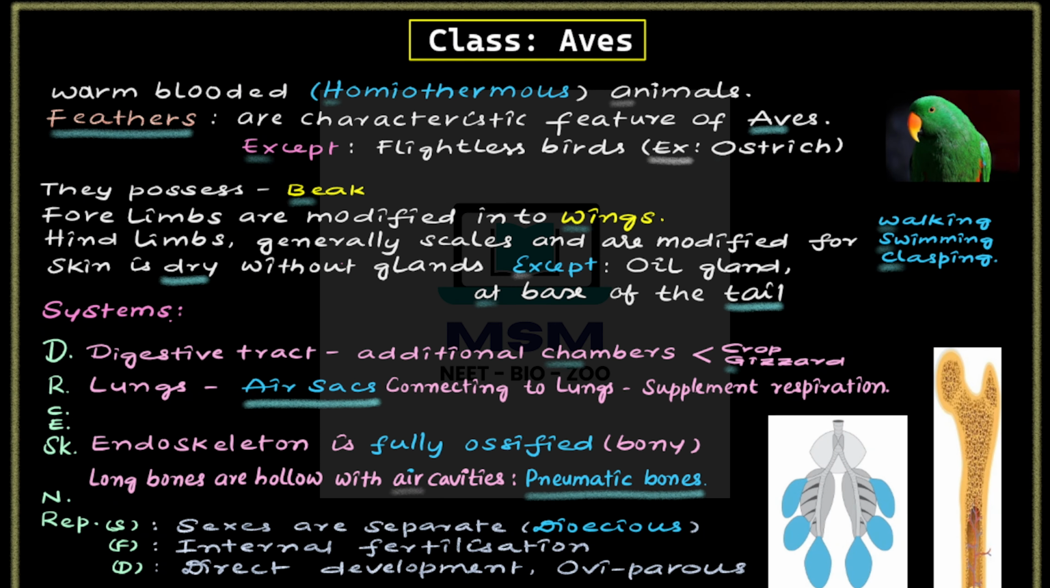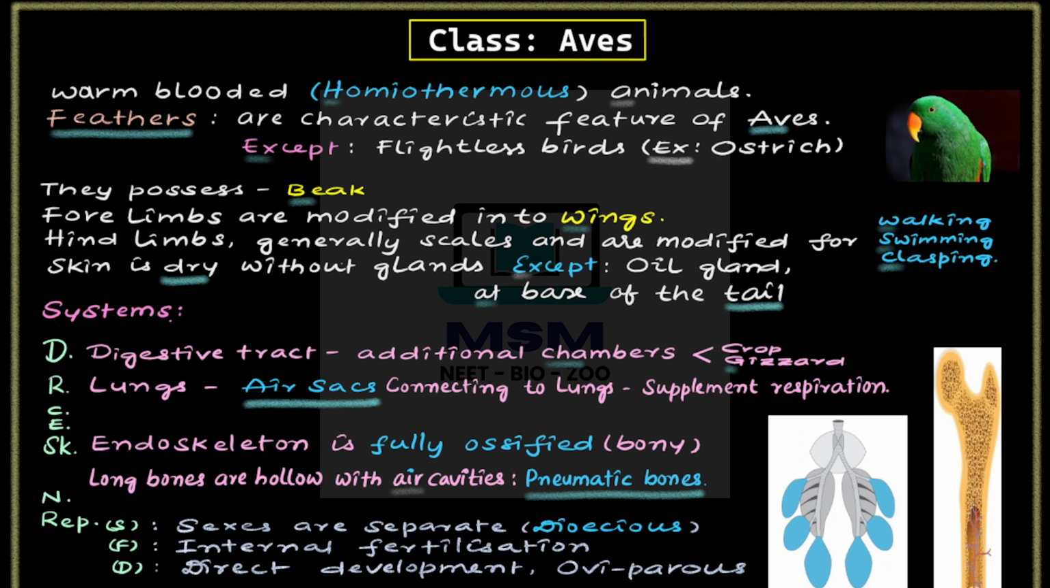NEET aspirants, in this frame I am going to discuss Class 11, Unit 1, Chapter 4, Animal Kingdom, Class Aves. These organisms are warm-blooded animals. They are also called homeothermic or endothermic. These organisms' body temperature is maintained constant.